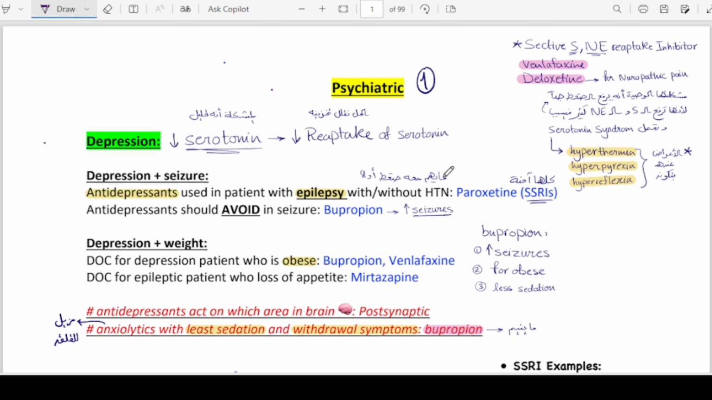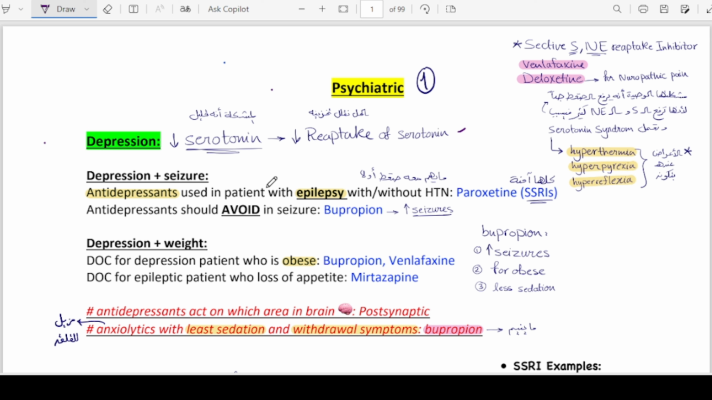The first portion in pharmacology that I will discuss with you is psychiatric, and in psychiatric I'll discuss depression. As we already know, depression means that we have lower serotonin levels in our body, and what we have to do is stop the reuptake of serotonin, right? But they won't ask this. What they will ask in DHA is, what if a patient is facing depression along with seizure? What do you have to do?